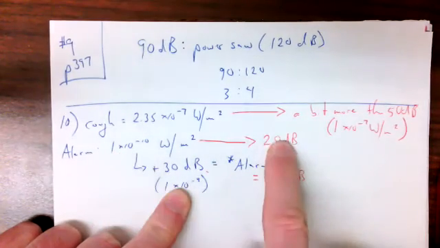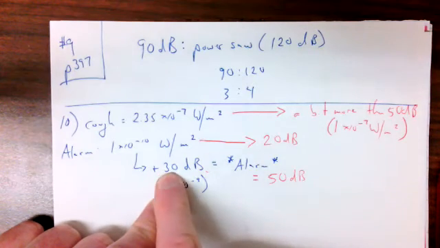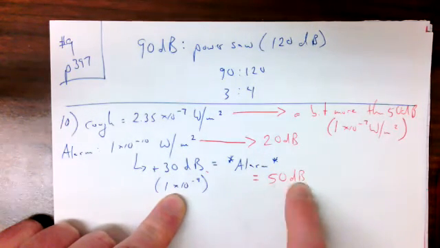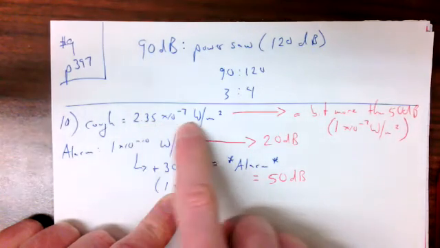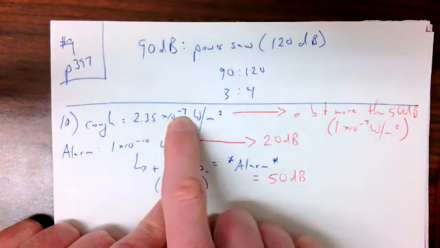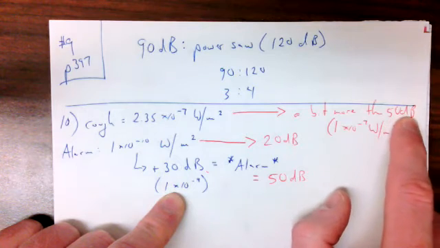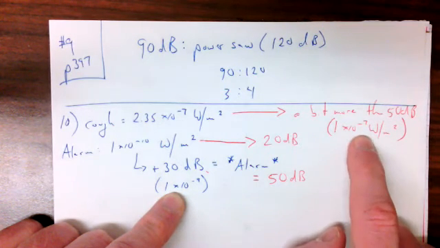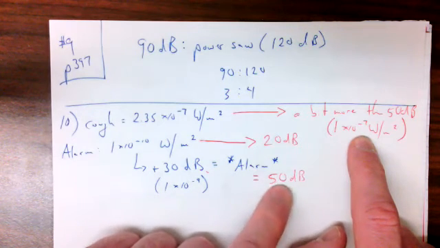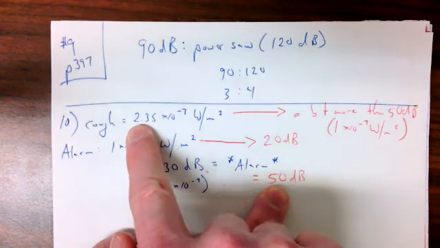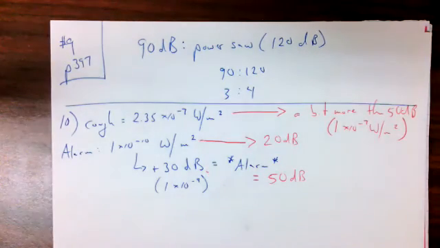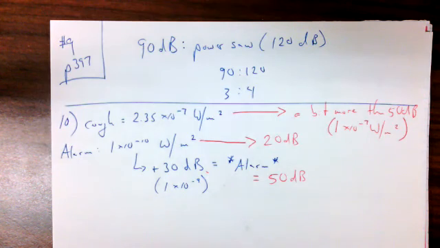This right here, this alarm set at 20. 20 plus 30 is 50. So it says it will go off if it reads anything above 50. Well, when you convert this, 2.35 times 10 to the negative 7, it's actually a bit more than 50 decibels. 1 times 10 to the negative 7 is 50 decibels. So if it's bigger than 50, which this is, because it's 2.35 instead of just 1, times 10 to the negative 7. So that coughing burglar is going to be busted. Hopefully that makes sense.